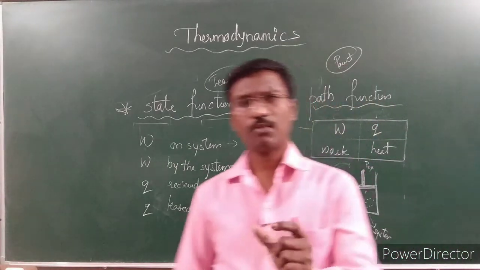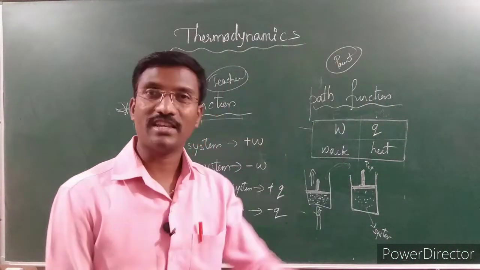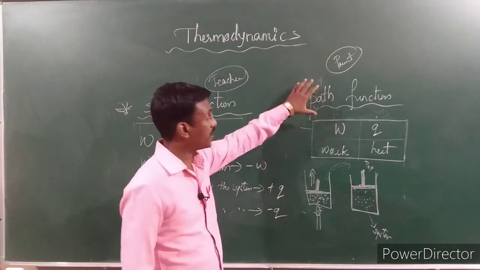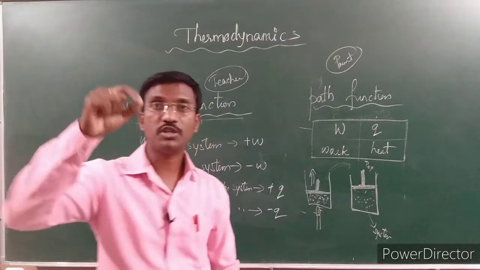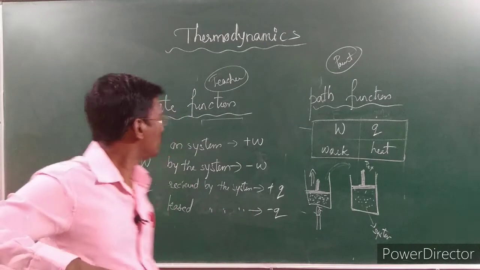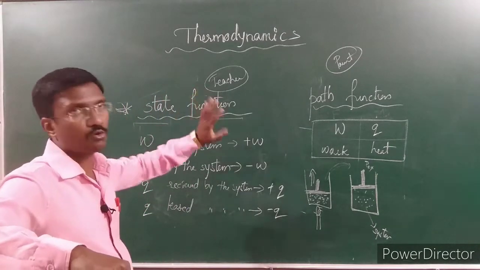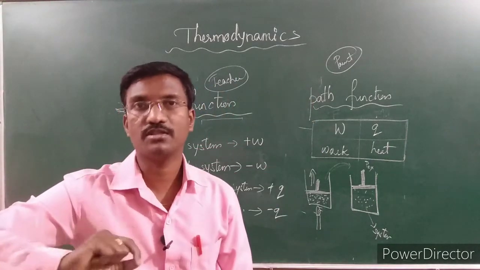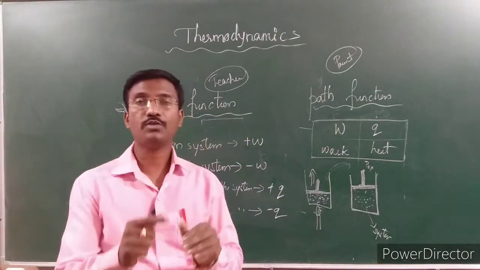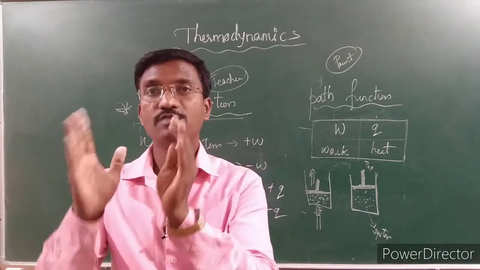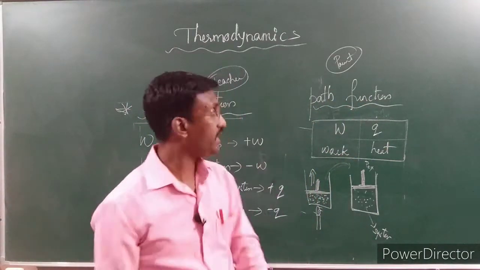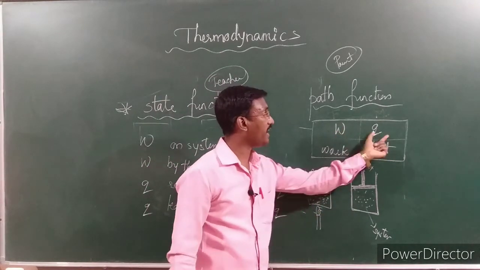Why are we thinking about this W and Q? Once again recall, we are discussing the path function. Actually this path function is not mentioned particularly as a path function in your textbook, but you have to think that a state function gives only the initial and final positions, how it is changed, whereas a path function is responsible for how a system varies from one condition to another, by varying the two, that is work and heat.